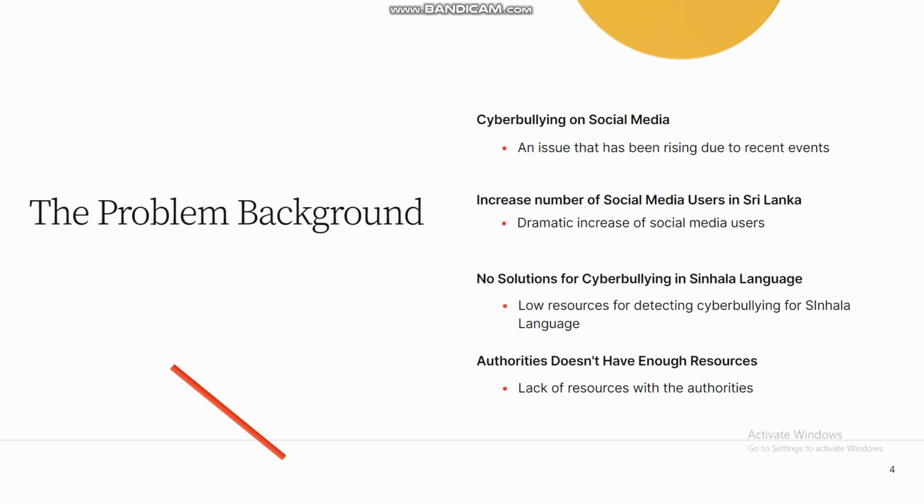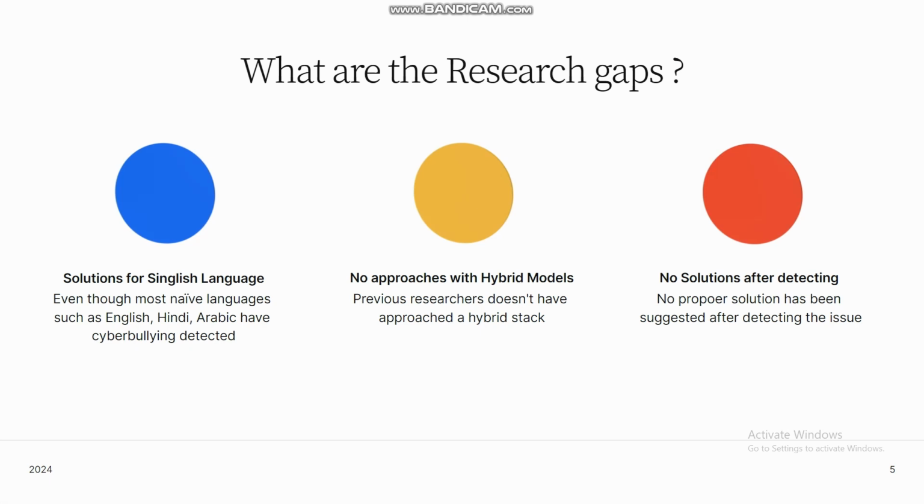So now let's move on to the research gap. So what are the research gaps in this domain? So as I said, there are no solutions for Singlish language. To explain furthermore, in Facebook, Instagram, YouTube, and those famous platforms, there are so many solutions provided for languages such as English, Hindi, Arabic. Low resource languages such as Sinhala, Tamil, and Singlish. Singlish is actually the language which combines Sinhala meaning words with English letters. Those kinds of languages don't have any solutions available on those platforms.